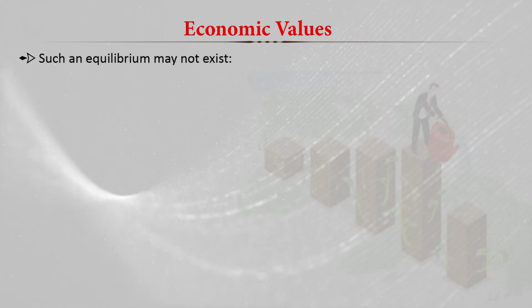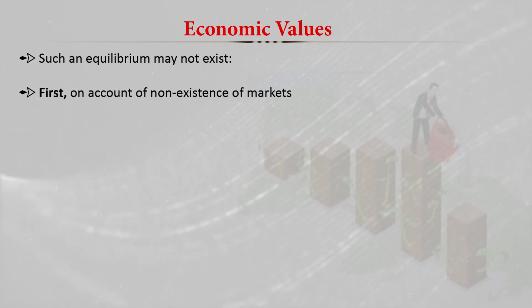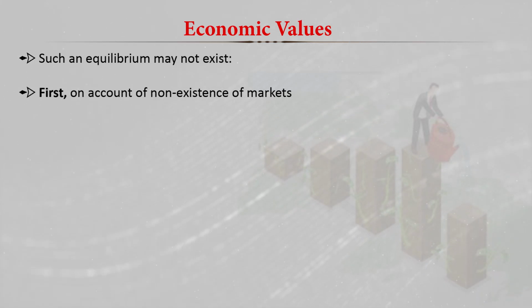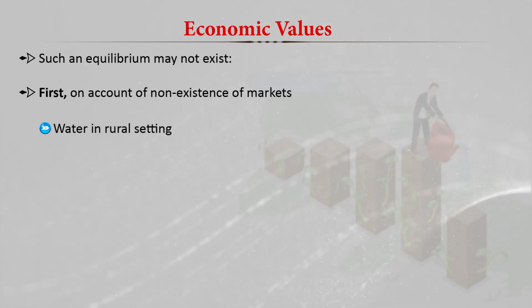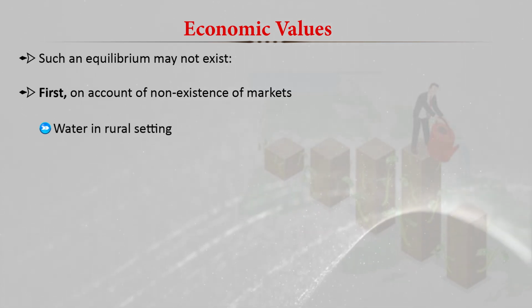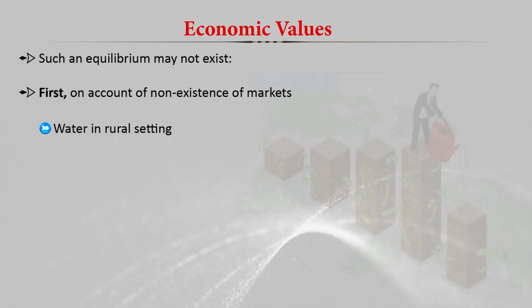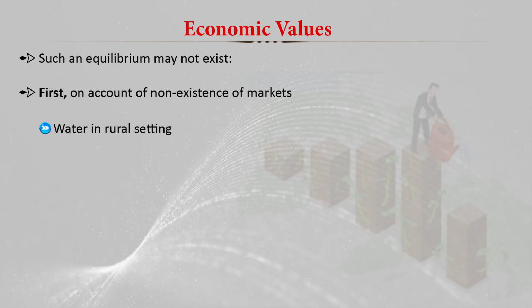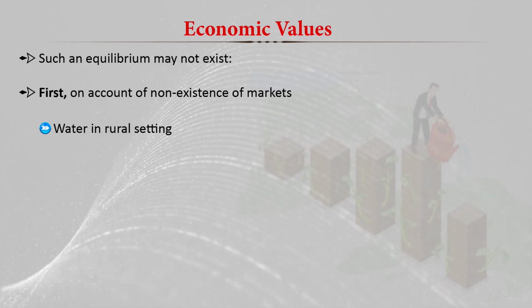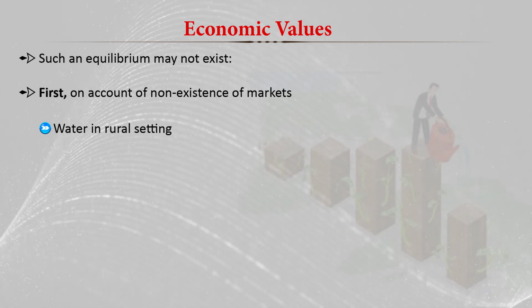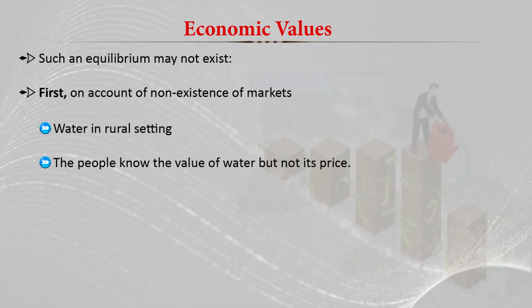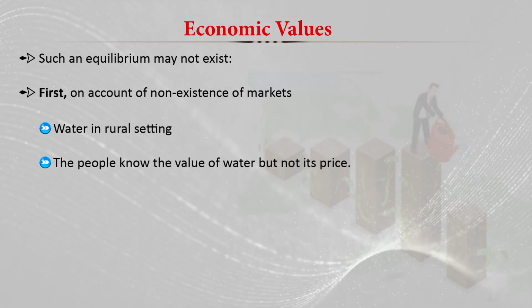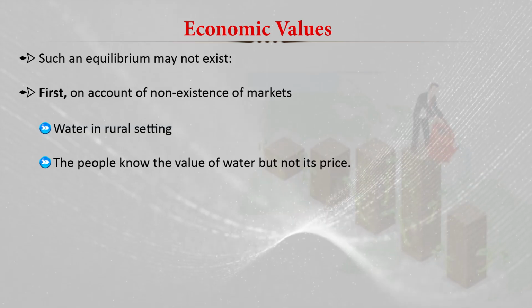The first reason is that sometimes there is a non-existence of the market, like water in rural settings. An abundant quantity of water is available in the rural area, and the people there don't need to pay anything for the water. So there is no market available in the rural area. The people know the value of the water, but they don't know the price because it is available and there is no market.